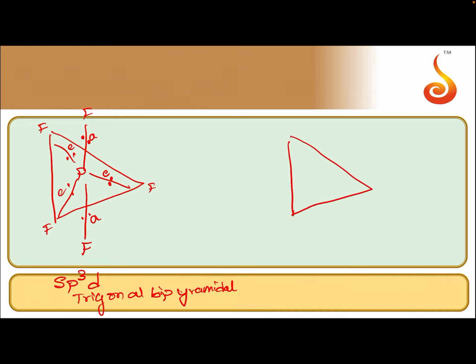In case of SF4, the geometry is again trigonal bipyramidal and the hybridization is sp3d. There are 4 fluorine atoms and 1 lone pair. Whenever you write a lone pair in trigonal bipyramidal geometry, the lone pair should be on the triangle, means on the equatorial position, not on the axial position.